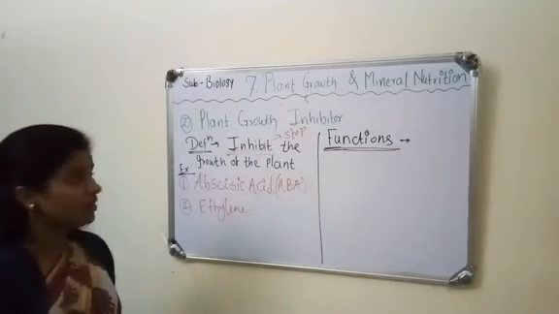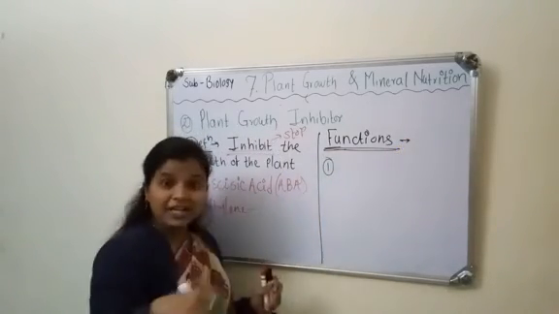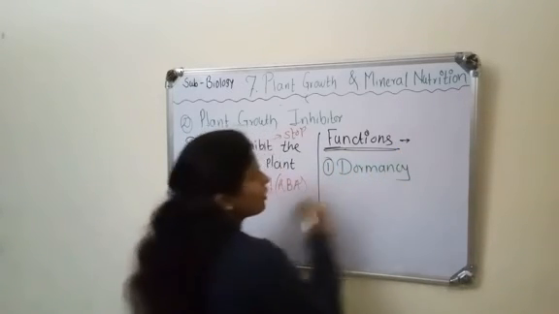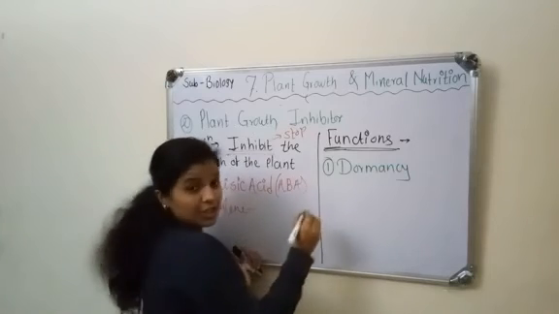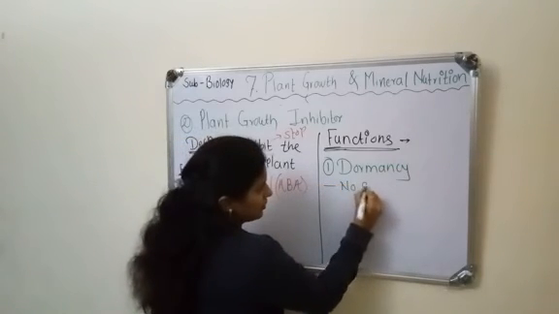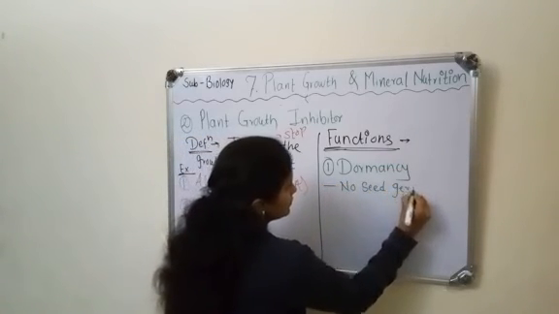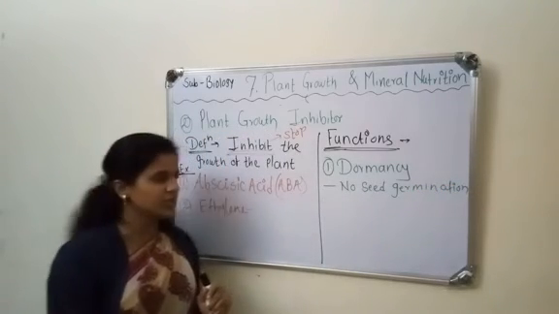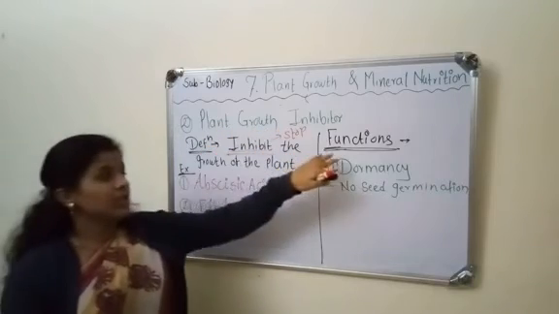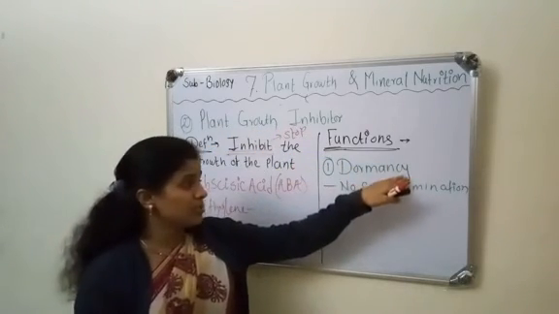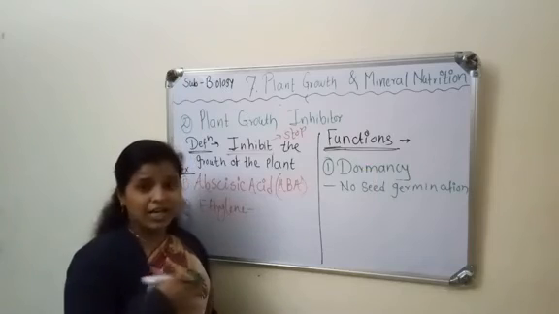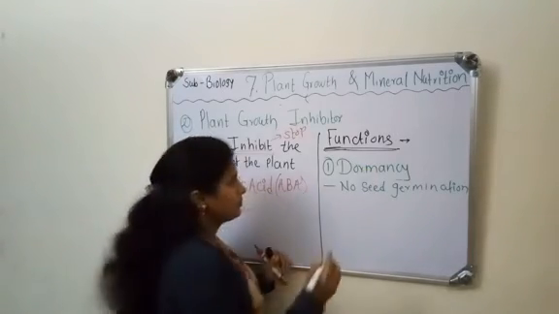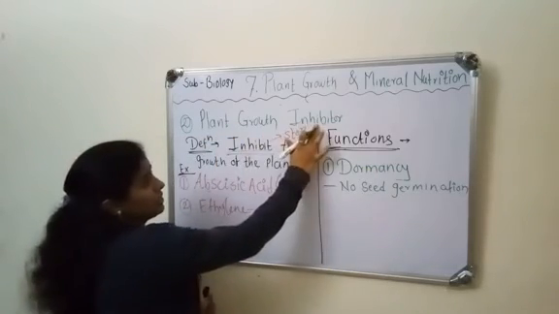Some functions of the plant growth inhibitor: first, it creates dormancy. What is meant by dormancy? There is no seed germination. Dormancy means no seed germination, and plant growth inhibitor acts upon the dormancy, so the plant or seed cannot germinate. They enter a dormant period because of the plant growth inhibitors.